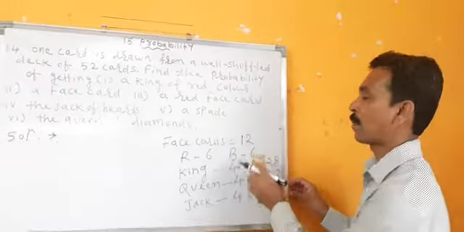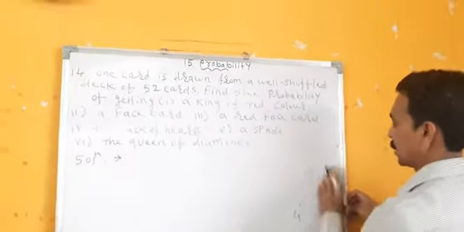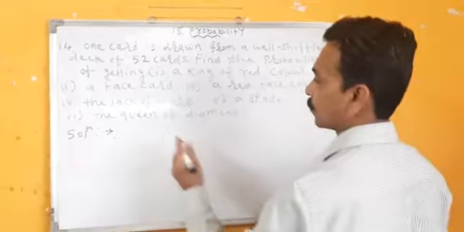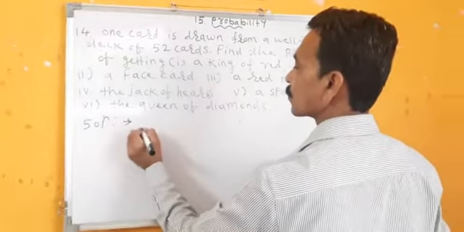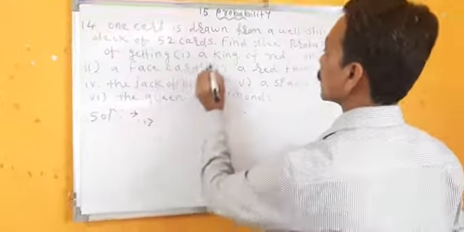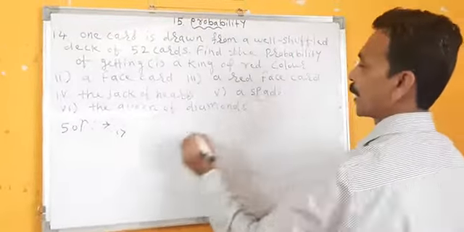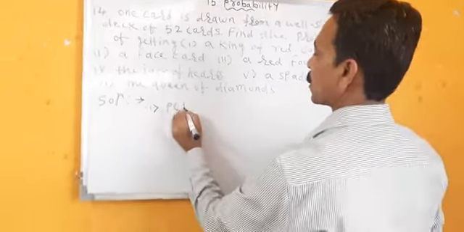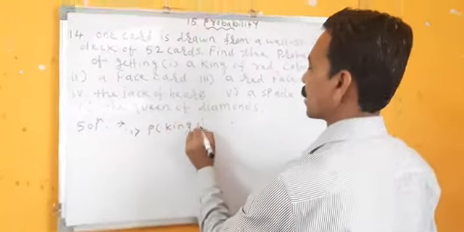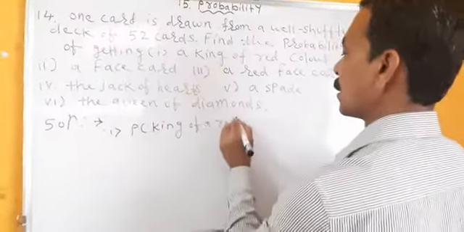Now we will find the probability of all the 6 parts. First part. Probability of a king of red color.